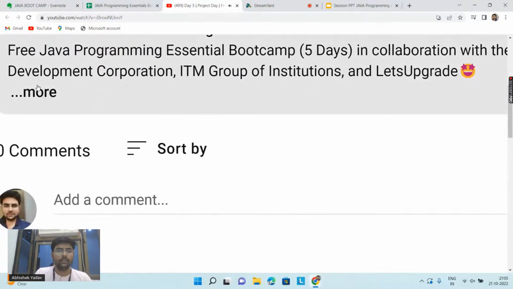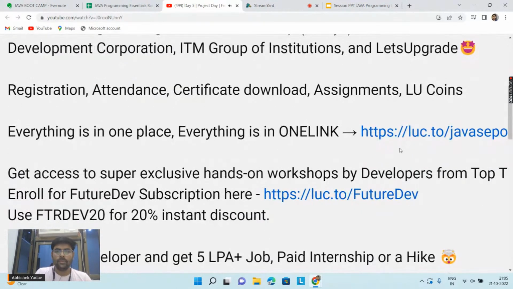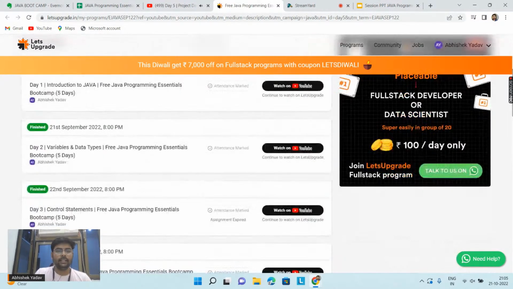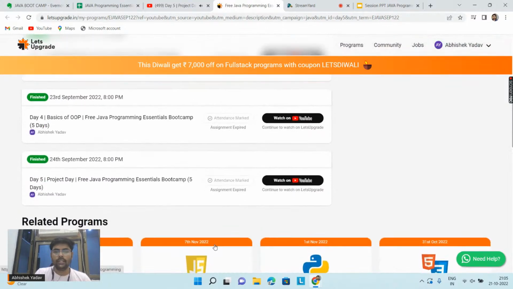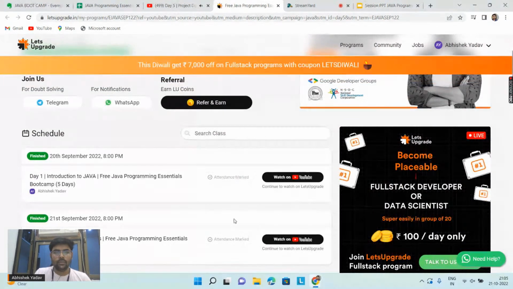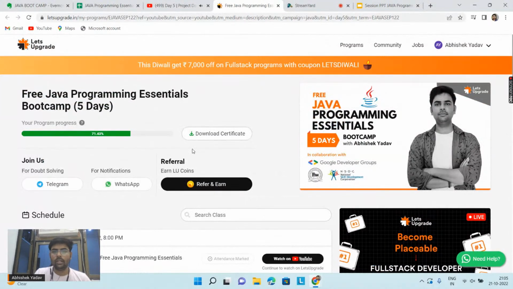So from here, certificate, right? Here you have to sign in first, and after signing in, you can see the attendance. You have to mark your attendance. After your attendance, you will get the option to download the certificate. See, my attendance is 71%, so I'm able to download the certificate. If the attendance is more than 50%, you will be able to download the certificate.